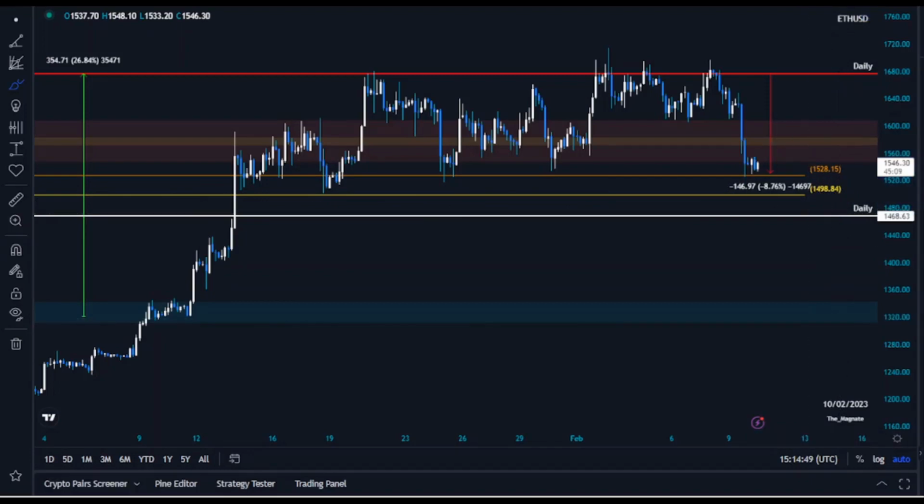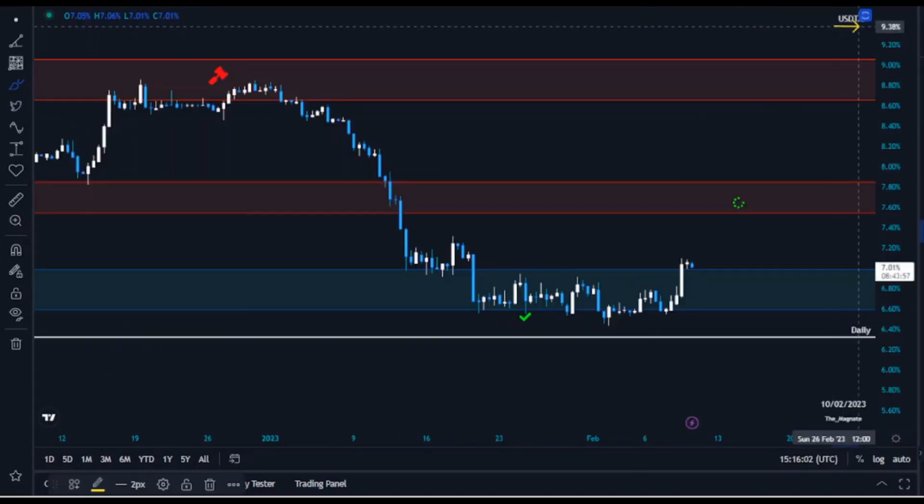So at the moment, the 1 hour, 2 hour, as well as the 4 hour time frames are heavily under the bear's control after we saw a nearly 9% dump from Ethereum. However, a bullish scenario is a bit early. I'm not going to pay too much attention. Without clearing this level at around 1610, 1630 levels, it's going to be early for us to talk about the bullish scenario. And I'm keeping an eye on these levels and expecting a further correction in the market, with the one condition that we're going to hold this level.